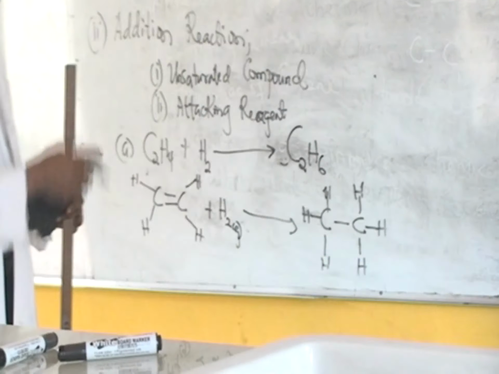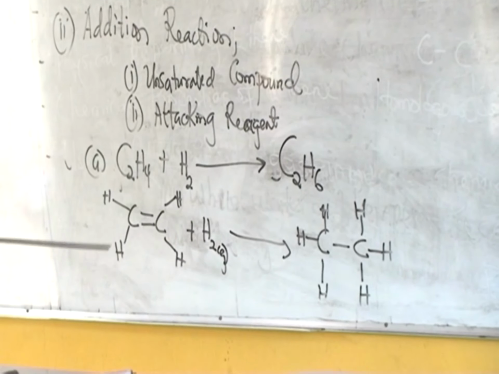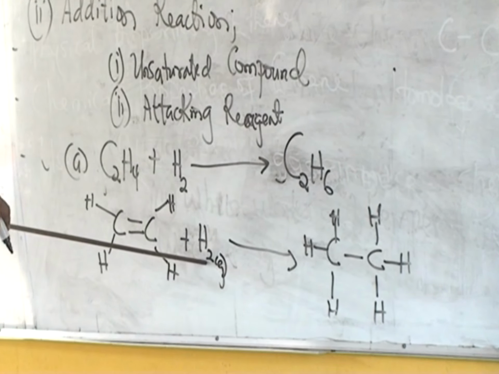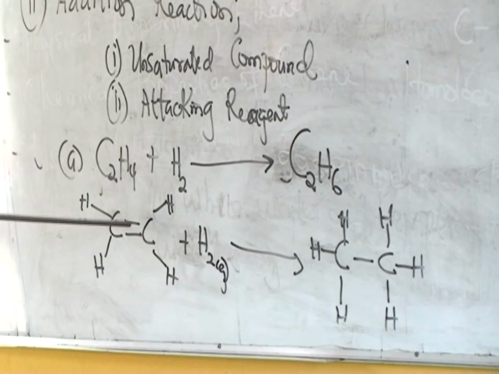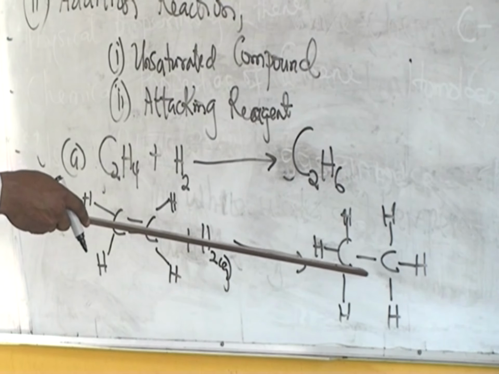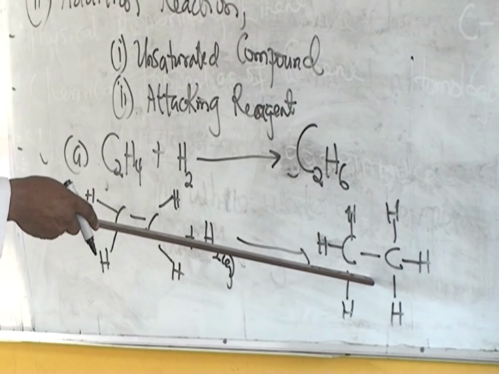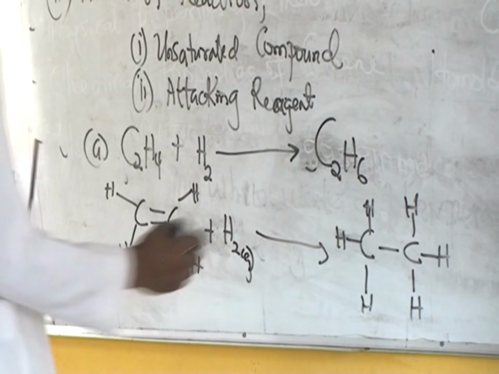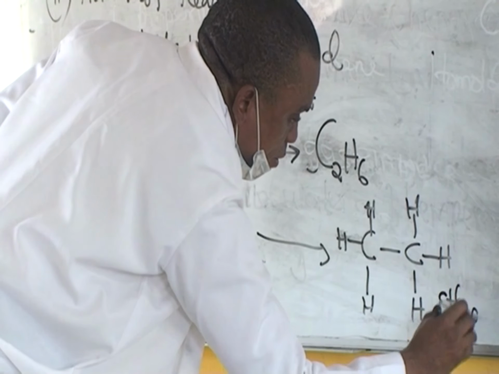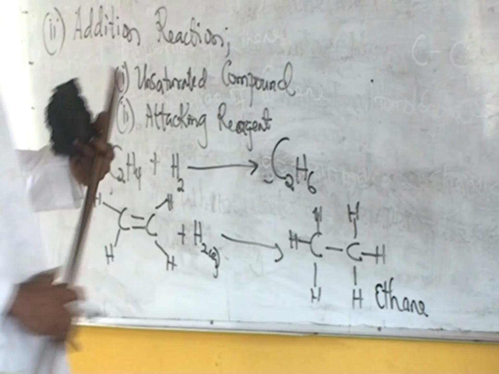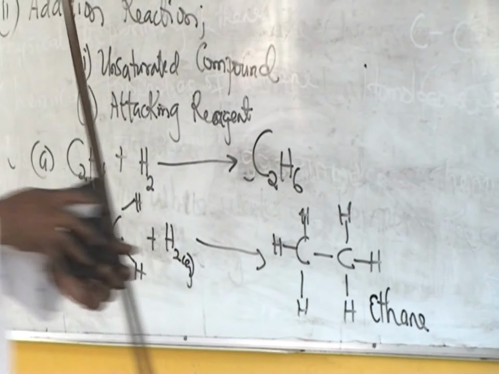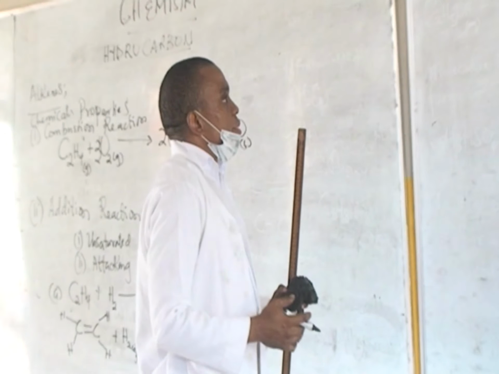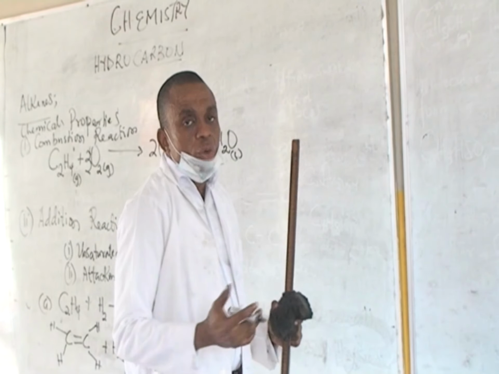Now you can see that the double bond has been removed by the action of this attacking reagent, to now give you a hydrocarbon that simply has what? Single bonds, converting from unsaturation to saturation. And this compound is called ethane.